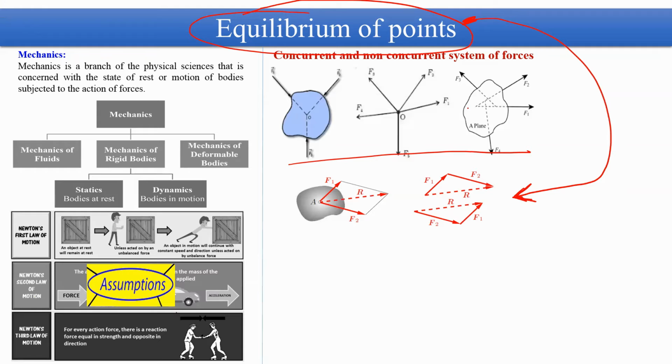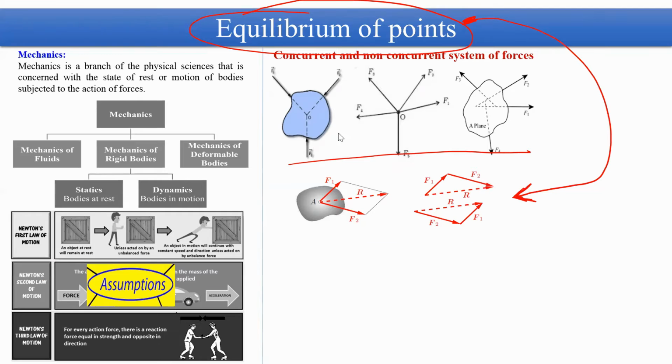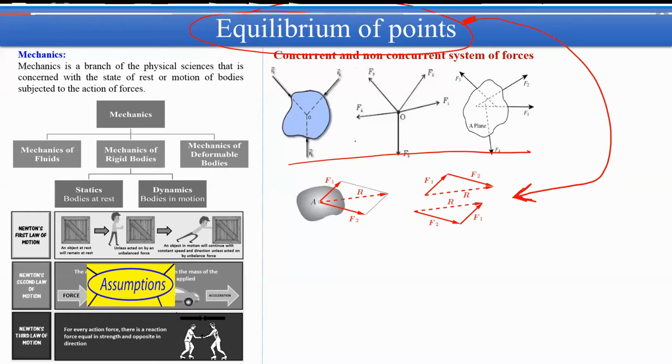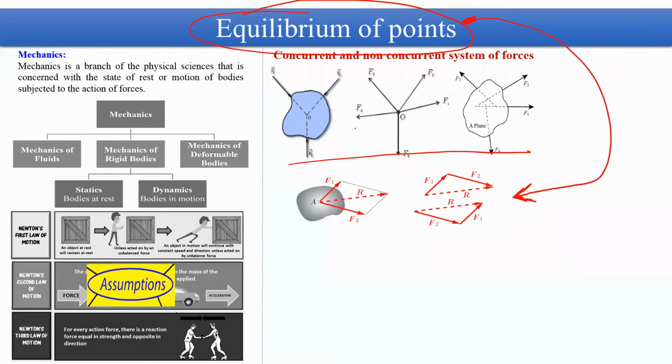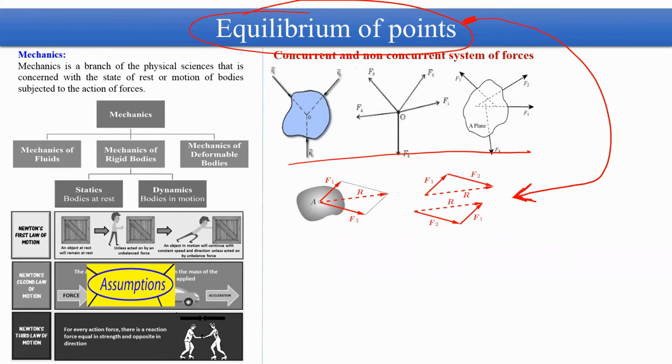Suppose there are three forces acting in a system, then you have to find the resultant, and after finding the resultant, you can say whether the system is in equilibrium or there is some unbalanced force. So finding the resultant is very important for determining whether the system is in equilibrium or not.